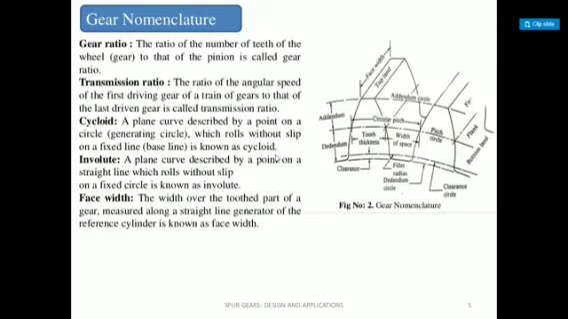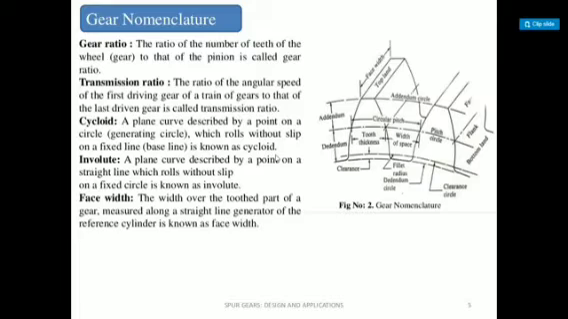is what can be transferred from the first driving gear to the last driven gear, and it is called the transmission ratio. Now cycloid: a plane curve described by a point on a circle which rolls without slip on a fixed line is known as a cycloid, right? Cycloid and involute, both definitions were already studied in our first year in engineering graphics.